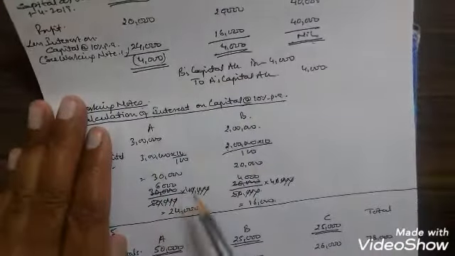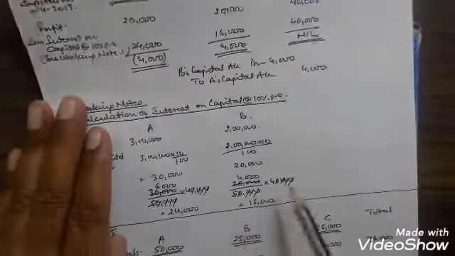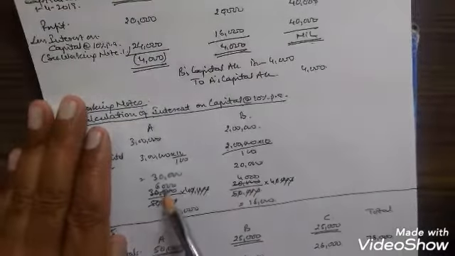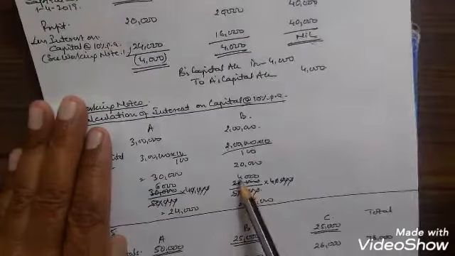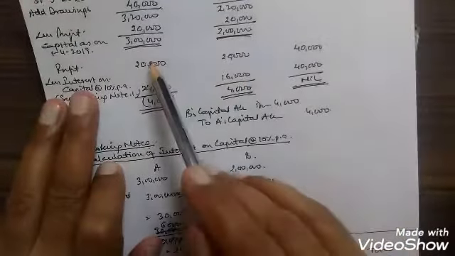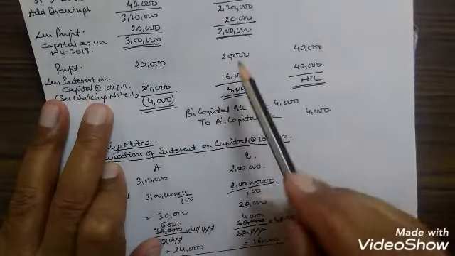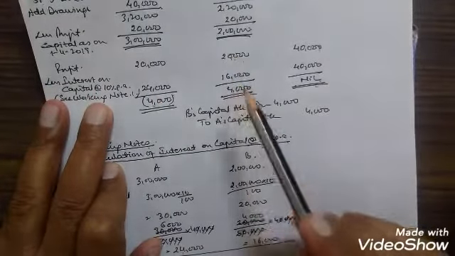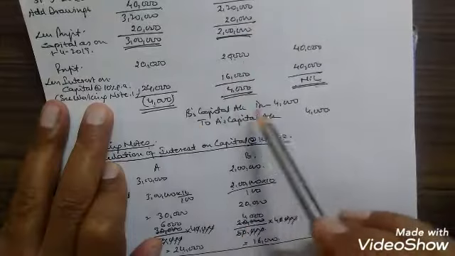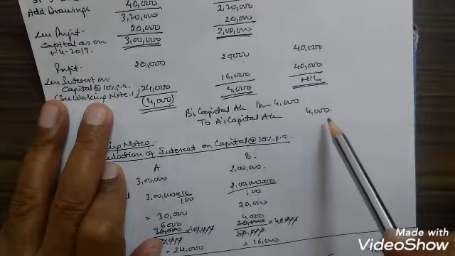30,000 divided by 50,000 into 40,000. The profit will be distributed in this ratio. 20,000 divided by 50,000 into 40,000. So it comes to 6,000 and 4,000. 6,000 into 4 is equal to 24,000. 4,000 into 4 is equal to 16,000. This amount will be deducted over here. So out of 20,000 minus 24,000 comes to minus 4,000, and out of 20,000 minus 16,000 comes to positive 4,000. So B has a positive amount, B's capital account will be debited, and A had a negative amount, so A's capital account will be credited.